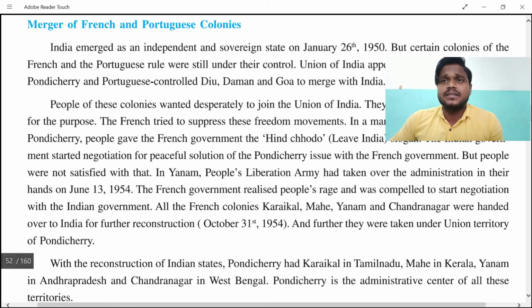So thus the last remains of the western rulers disappeared from there, but the territory is still here, and we can still feel their essence. You can go to Goa, Daman, Dadra and Nagar Haveli and you'll find churches and churches and churches, as if the Europeans were still living here. These states were also known as Union territories on the 30th of May 1987. Apart from that, Daman and Diu were separated from Goa. Thereafter, Silvassa was made the capital of Dadra and Nagar Haveli. Daman was made the capital of Diu, so now it is known as Daman and Diu. And Panaji was made the capital of Goa.